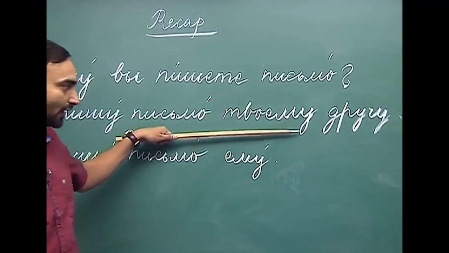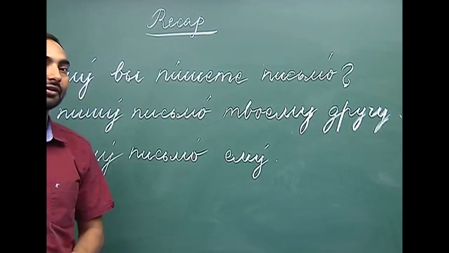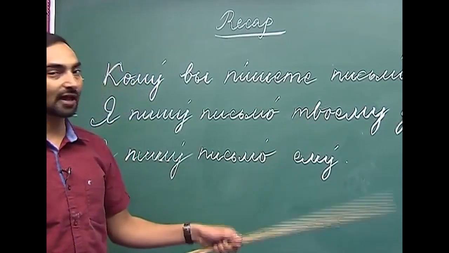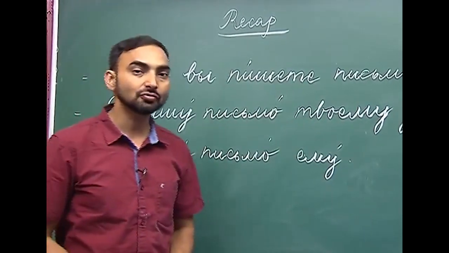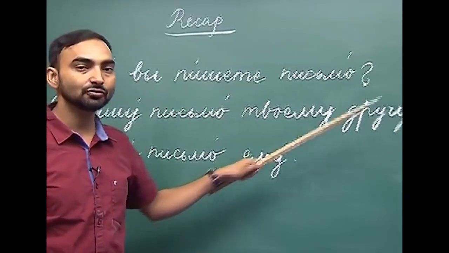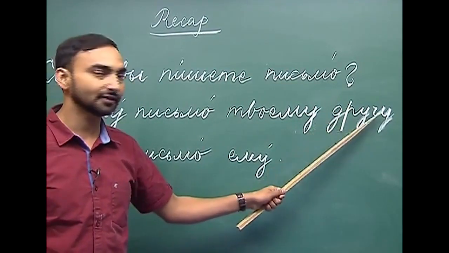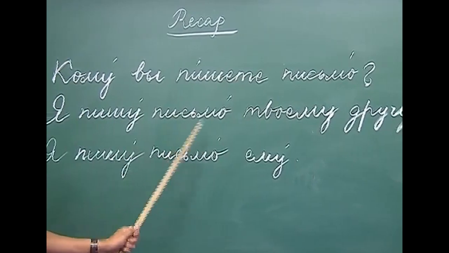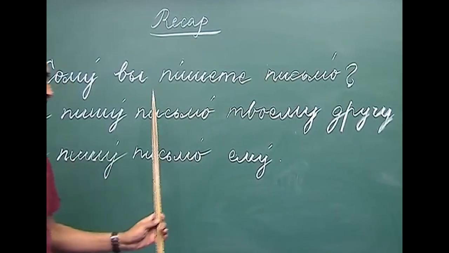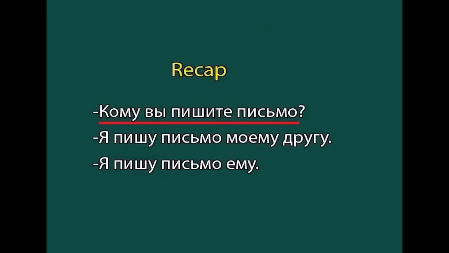So here tvoy has become tvoyemu, which is a possessive pronoun, and what question does it answer? It answers komu. So if the question would have been komu drugu vy pishete pismo, the answer would have been ya pishu pismo tvoyemu drugu, and drug is a masculine noun, becomes drugu in the dative case. So I am writing a letter to your friend. Here pismo is the direct object and tvoyemu drugu is the indirect object.